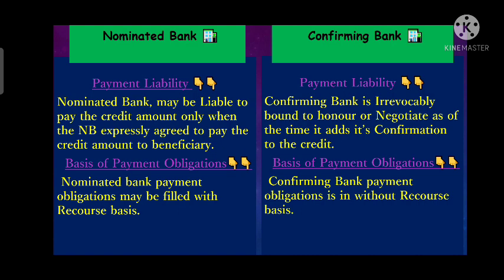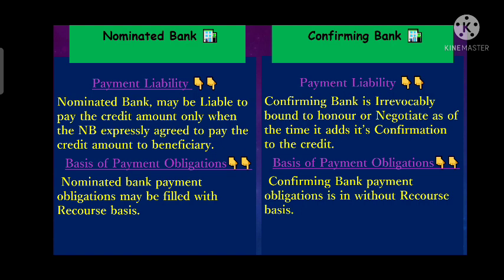So whenever the exporter submits the document to the nominated bank for negotiation, the bank can negotiate the document, accept the document, make the payment immediately, honor that presentation, or get the payment from the reimbursing bank and after that make the payment.